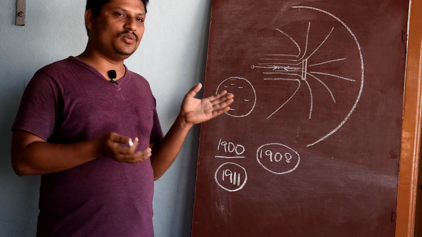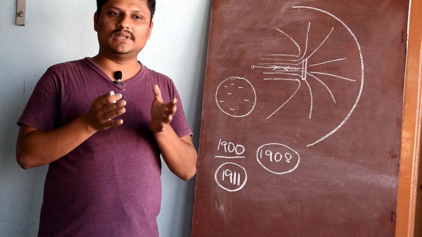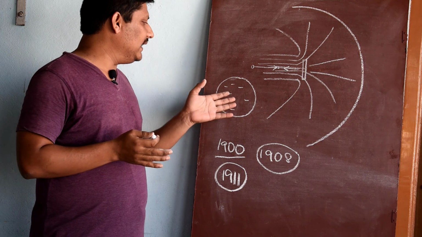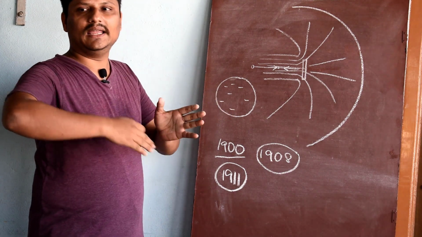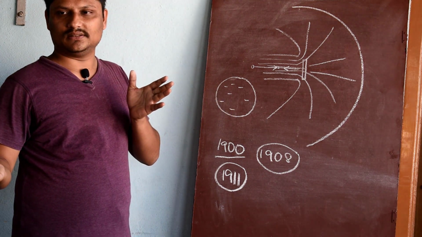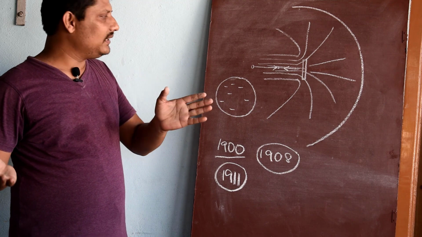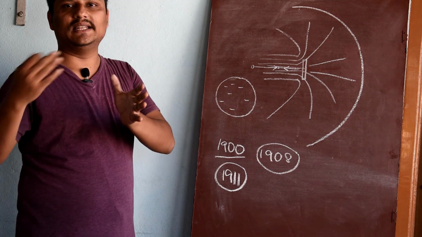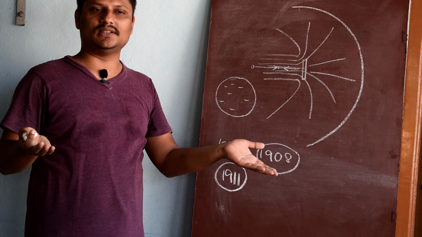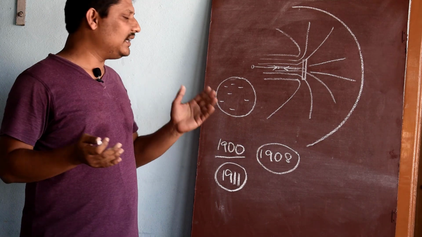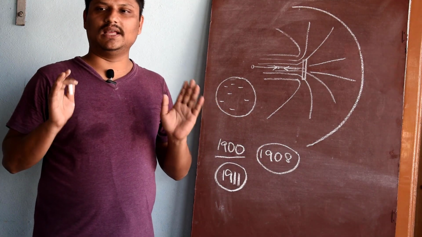But the atom has to be stable. For any material to be stable, it must have negatively charged particles and an equal number of positively charged particles, such that the positive charges balance the negative charges and vice versa, so that the element is stable.